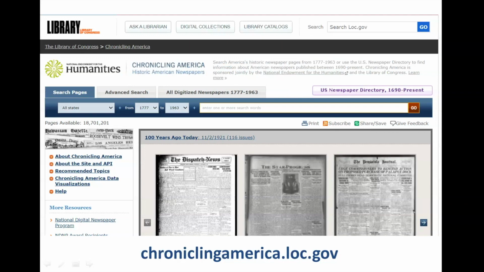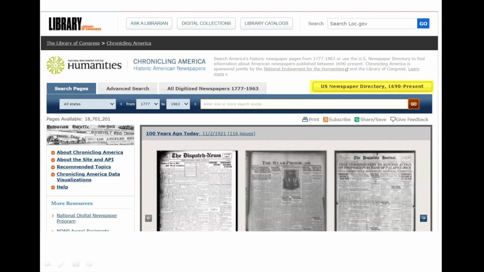The Chronicling America website is a free portal to finding and exploring historical U.S. newspapers. It's a long-term investment by the Library of Congress and the National Endowment for the Humanities that means to bring us, over time, access to newsprint that represents the diverse stories and viewpoints of the past. There are two main areas on the Chronicling America website I want to point you to.